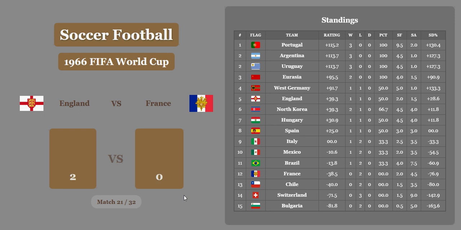And England beats France easily, 2-0. So England is going to maintain fifth place right above North Korea, right under Germany. And France way down in 13th place.